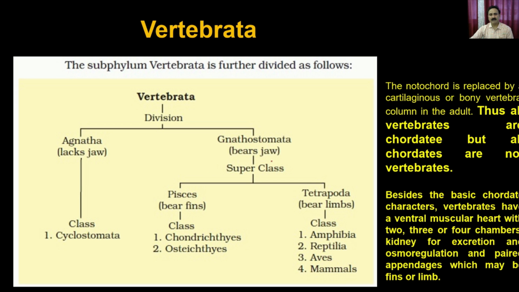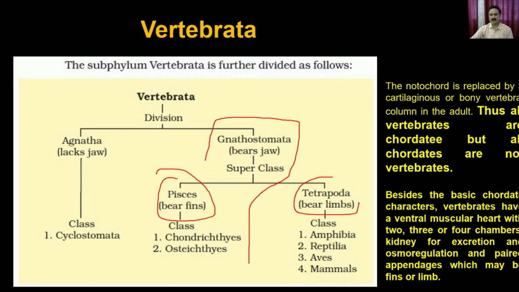Within that we have two superclasses: Pisces and Tetrapoda. The superclass Pisces is further divided into two classes, the Chondrichthyes as well as the Osteichthyes. Chondrichthyes are the cartilaginous fishes and Osteichthyes are the bony fishes. Up to this we discussed the Gnathostomata and the superclass Pisces. Now in today's lecture we are going to start discussing the Tetrapoda.